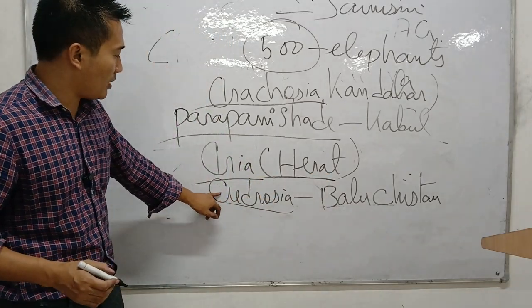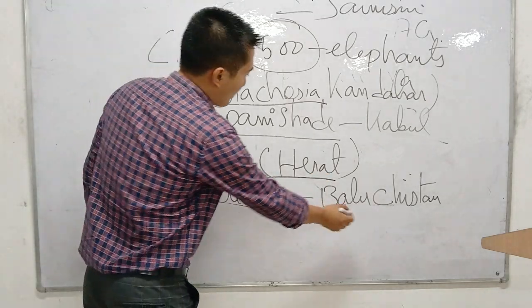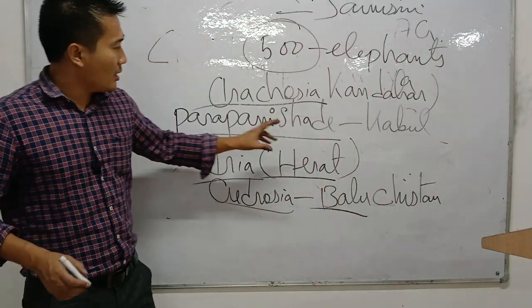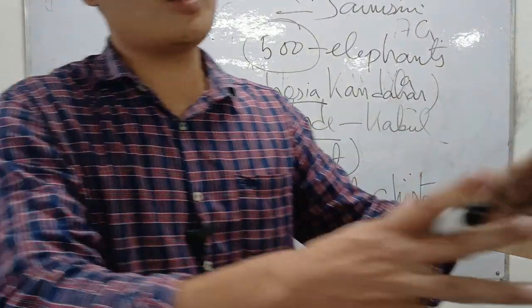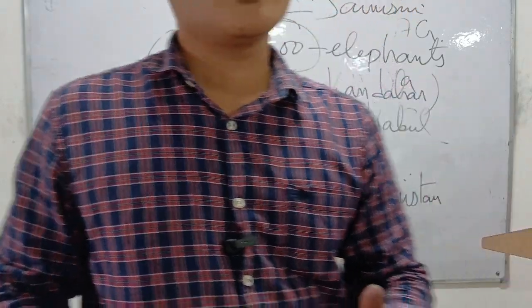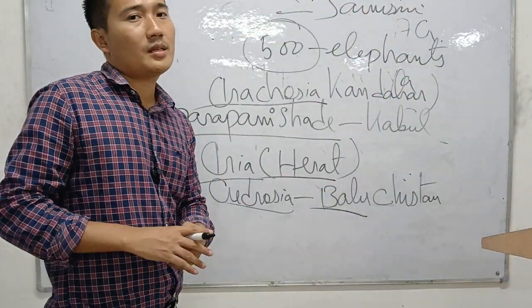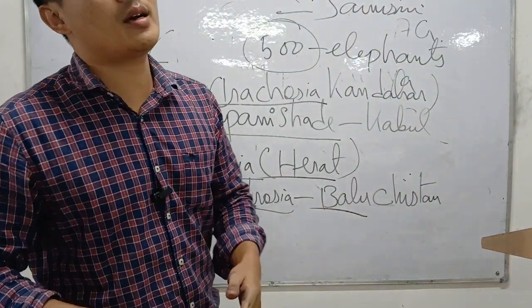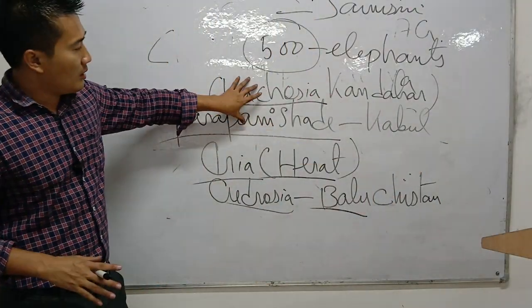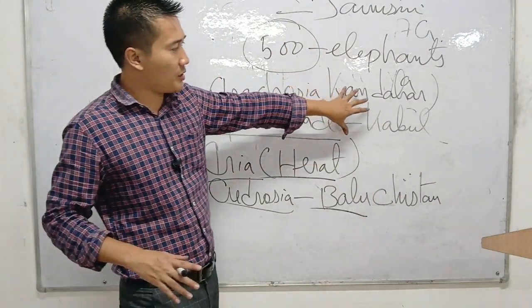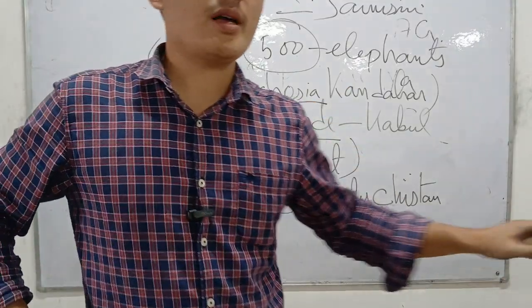Next is Petrusia, which is present day Balochistan. So these are the cities given to Chandragupta Maurya by Seleucus Nicator the Great as a friendship. Please remember, this is the area given to Chandragupta Maurya as a friendship.